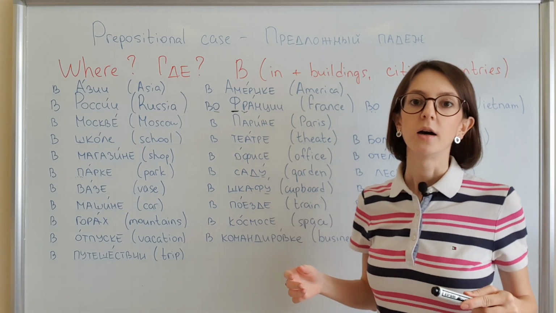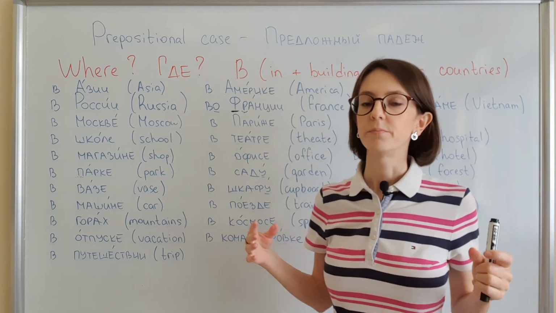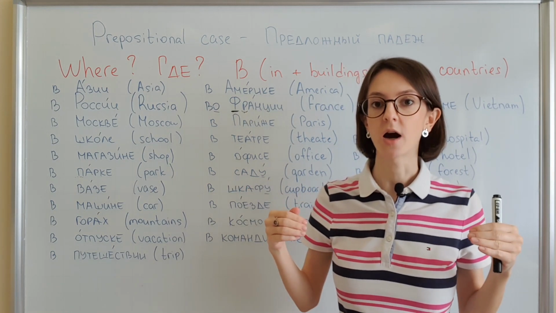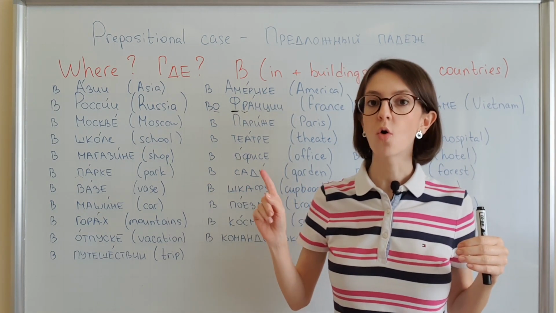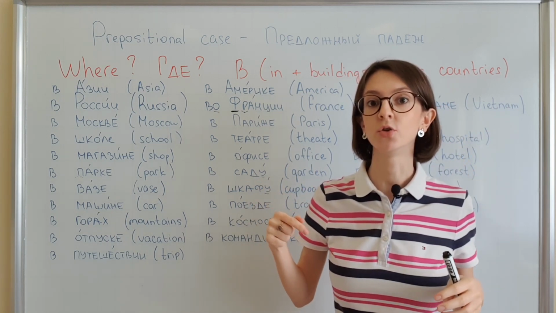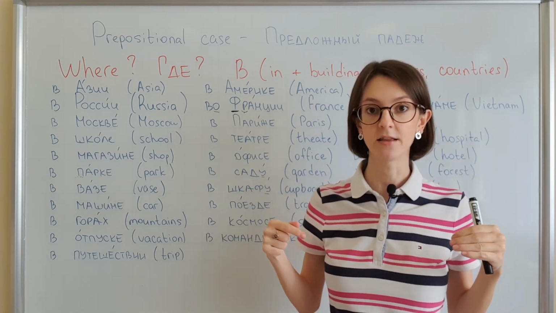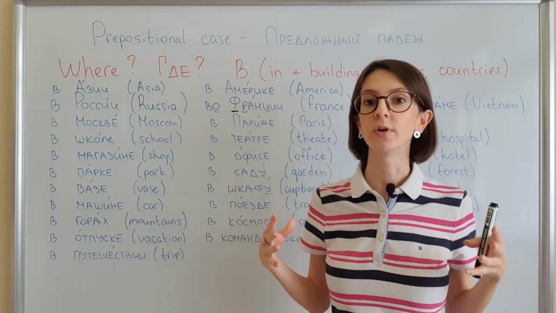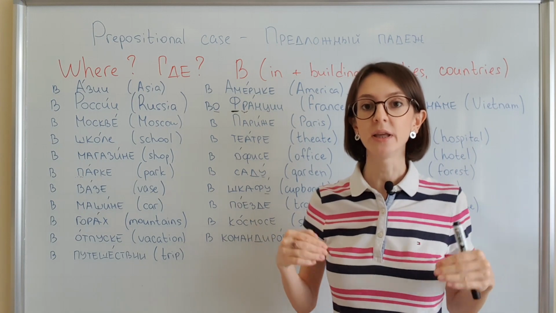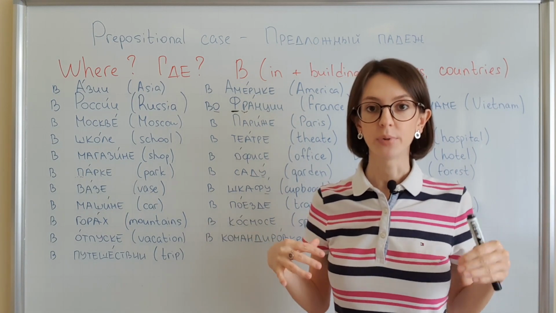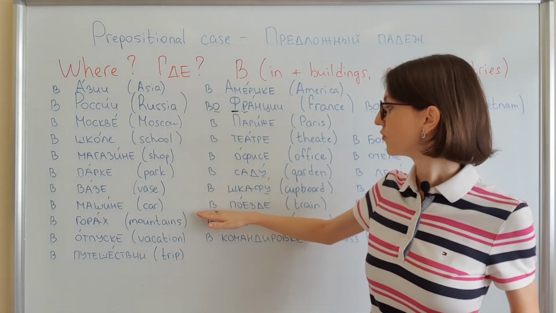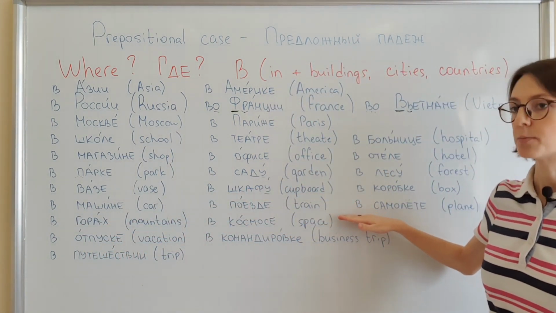If you are in the transport, you are inside, for example, the car. You don't go to the office by car. No, this is not this sentence. You are inside. Right now, you are in the car, inside the car. So if we ask you the question, where are you right now? You say, I'm in the car, I'm in the train, I'm in the plane. В машине, в поезде, в самолете.